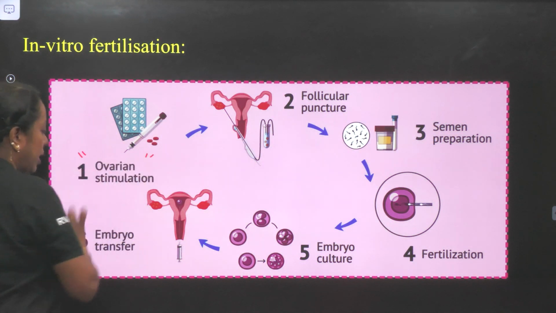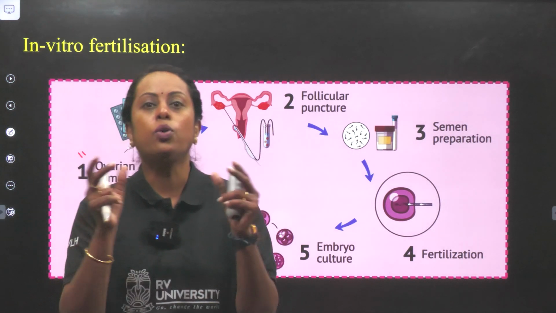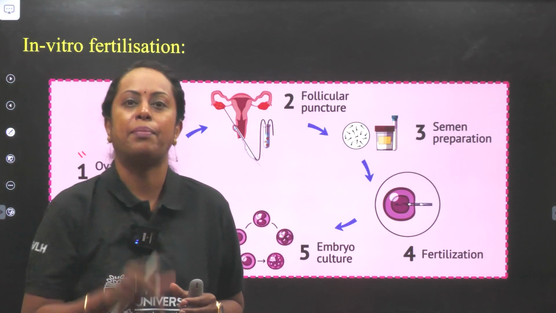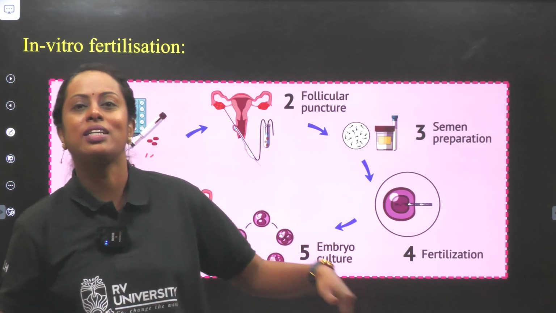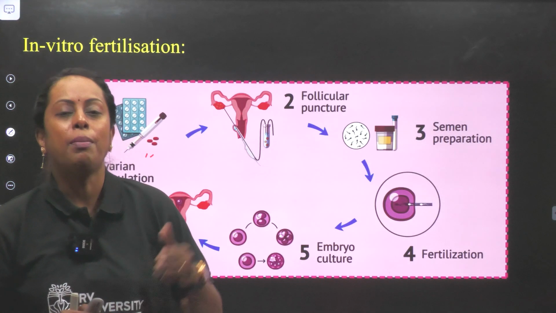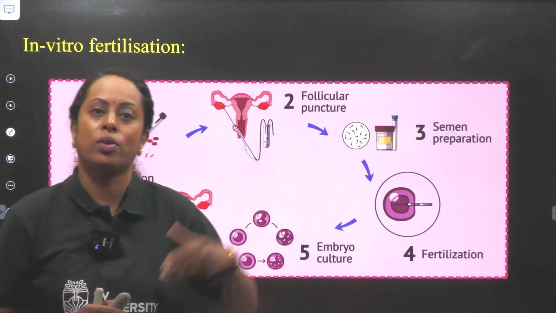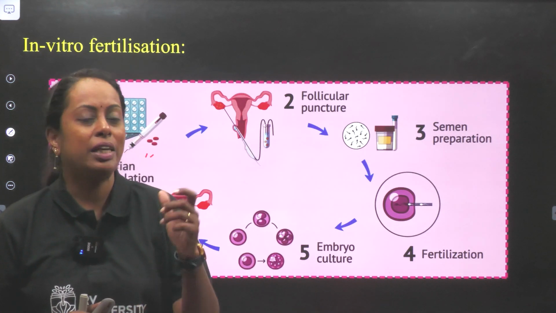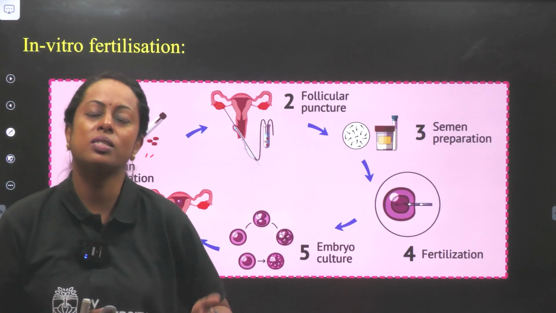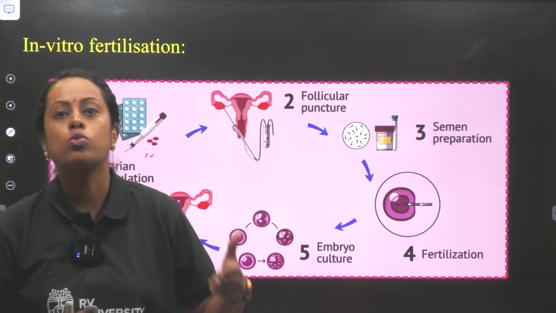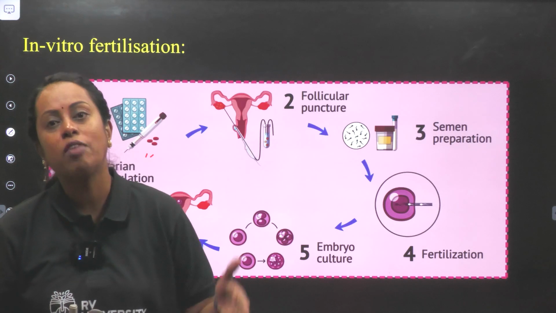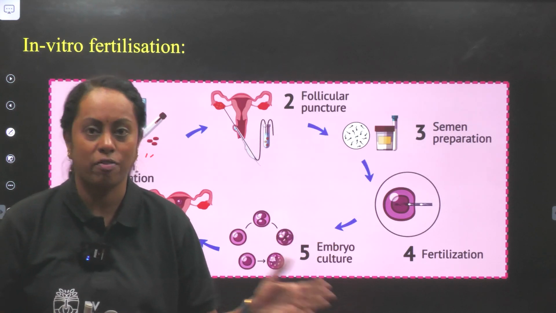So let us say uterus has a septa where the mother cannot bear the child. So definitely she has to go for surrogacy. But she is able to ovulate. So now what we do? We give her a hormone which stimulates the production of more ova. So multiple ovulation or super ovulation can occur if a female is administered with FSH hormone.